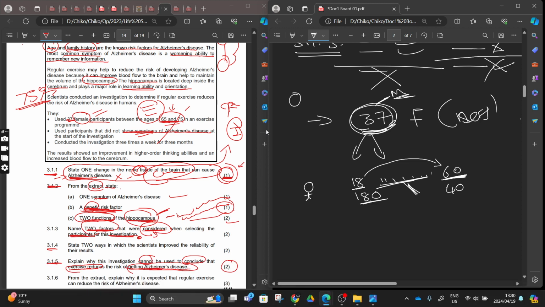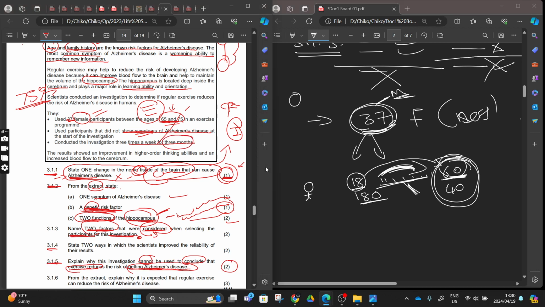And there's no way that you are going to prove that exercise is going to reduce these symptoms by only exercising people for 3 months. It took from 18 years up until 60 years. It takes many years to develop and be diagnosed with Alzheimer's. You cannot just come and exercise for 3 months and then conclude. That's the thing they're asking: why you cannot conclude. Who can deny this fact, that exercise can decrease the development of Alzheimer's? Disagree with this? Tell them.